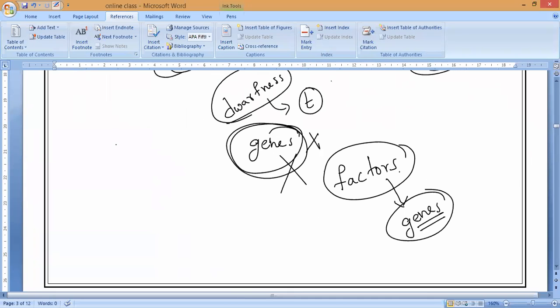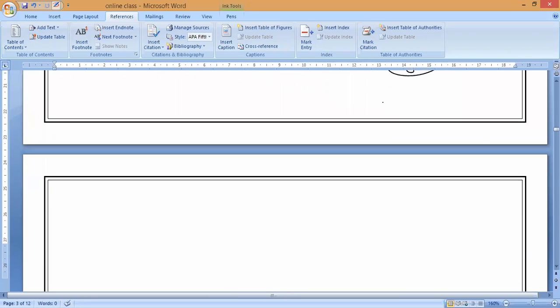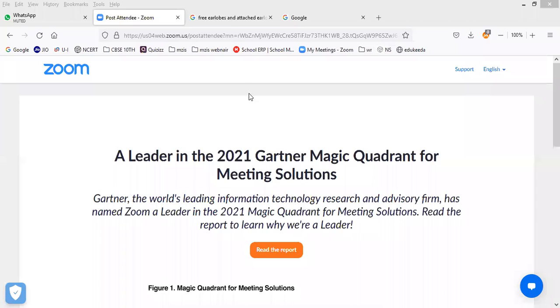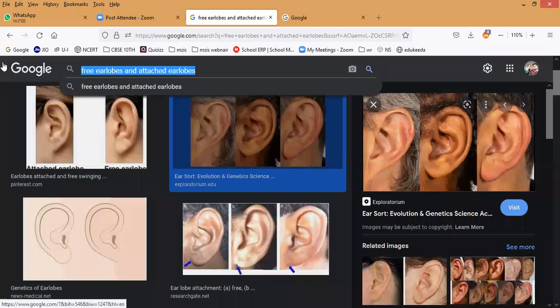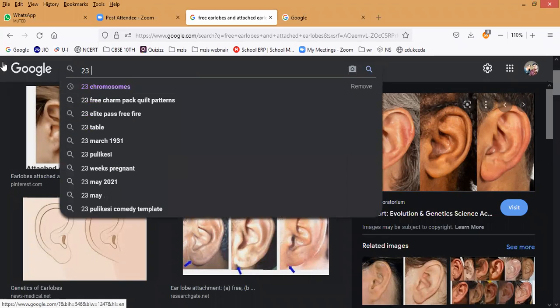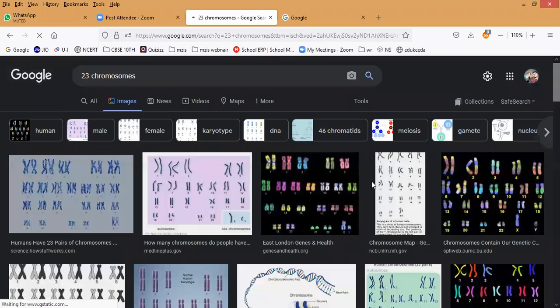So please all of you write. Chromosome first. Have you understood chromosome, all of you? And as I told you, in human beings, how many chromosomes are there? 23 pairs of chromosomes. In the 22 pairs, the chromosomes are similar in male and female, but the 23rd pair is not similar. So in human beings, male and female, you can see 23 pairs of chromosomes, and 22 pairs are similar. Do you understand what I'm saying?